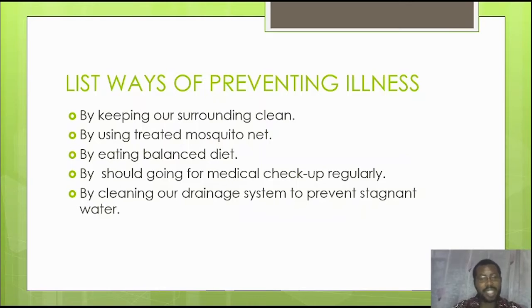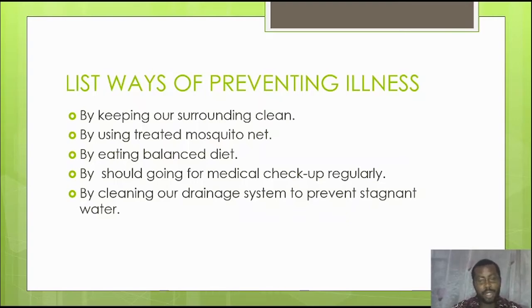Now, the next is what? Eating a balanced meal. Why are we talking about eating a balanced meal? When we're talking about a balanced meal, we're not talking about drinking gari or eating eba. We're talking about a meal that contains all the classes of food in it. When you eat a balanced meal, it boosts your immune system, and your immune system will be able to fight germs and diseases. Every food you eat must contain all the classes of food such as carbohydrates, protein, vitamins, minerals, and so on. So make sure that your parents are always giving you a balanced meal.